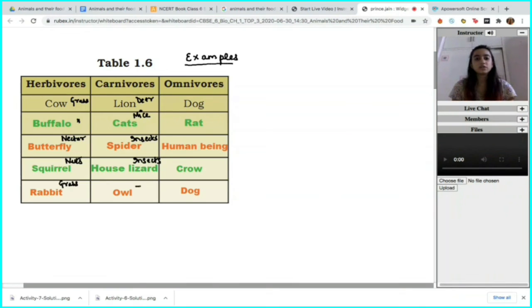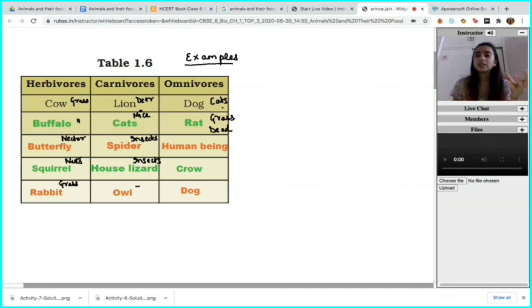So I'm just going to leave this one blank here because the list of the food items which owl consumes is wide, but we can see that it's clearly a carnivore. So it's eating some other animal. Dog. We have seen dogs eat a number of different animals, most prominent being cats. Rats. Rat is known to be an omnivore. Okay, some of the rats. In the above example, we studied about a rat to eat only grass. But a rat is also known to eat some dead organism. If an organism dies, we have always seen it feed on it.